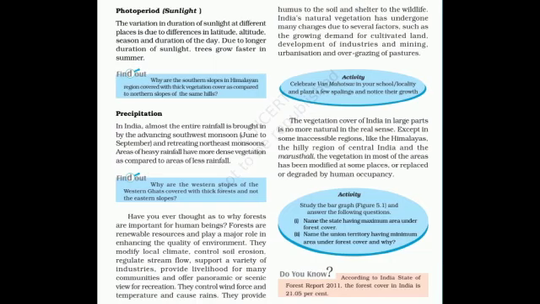Photoperiod, that is sunlight. The variation in the amount of sunlight at different places depends on latitude, altitude, season, and duration of day. Therefore, the parts receiving longer duration of sunlight have dense vegetation. So, why are the southern slopes in the Himalaya region covered with thick vegetation as compared to the northern slopes of the same hills? You can find that the southern slopes have thick vegetation as compared with the northern slopes, just because of the sunlight.